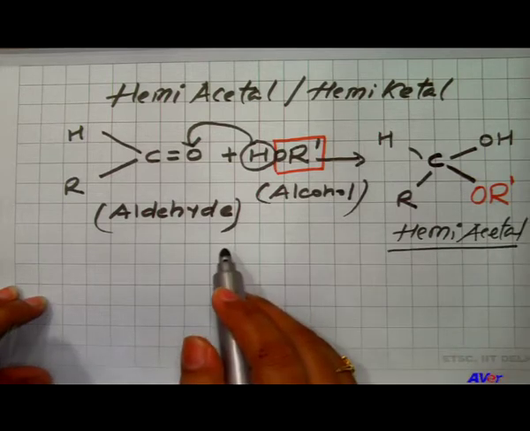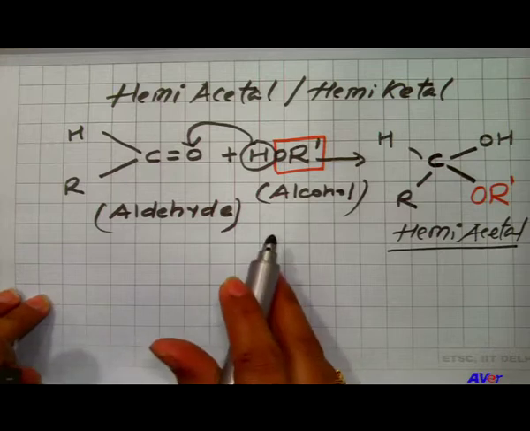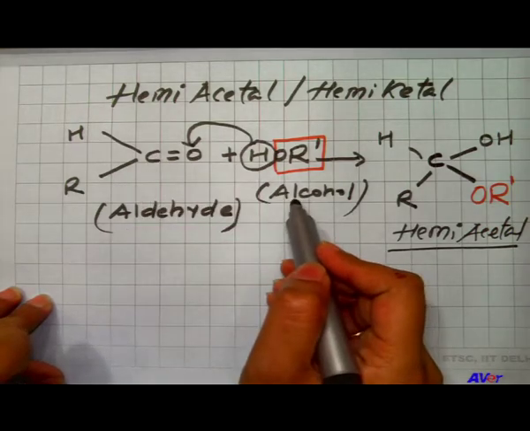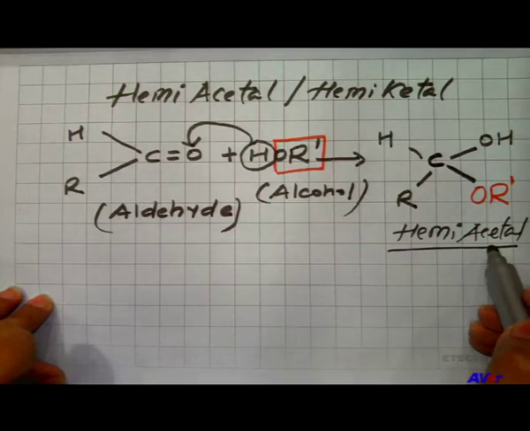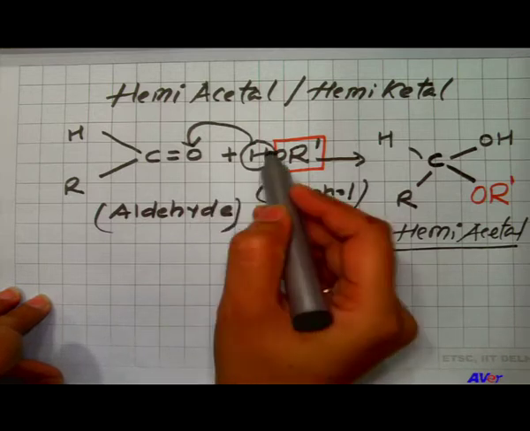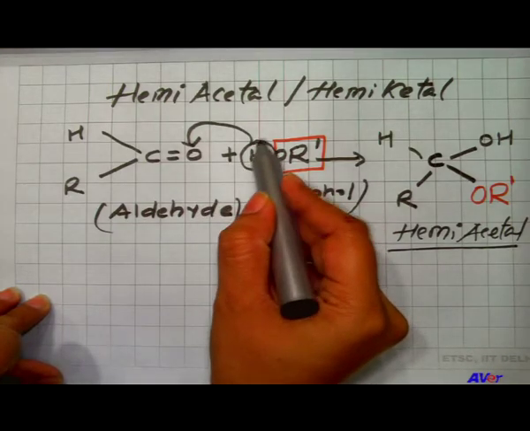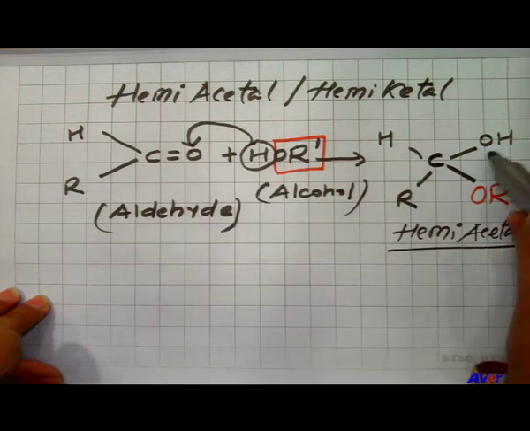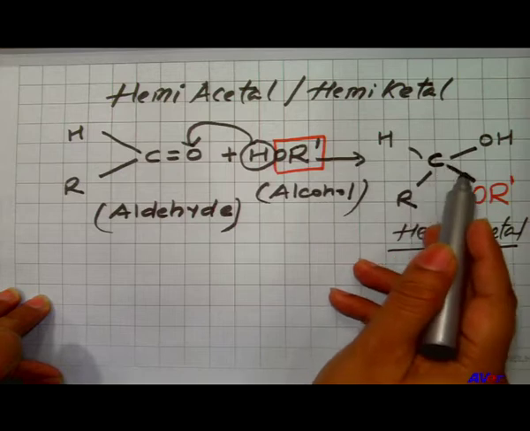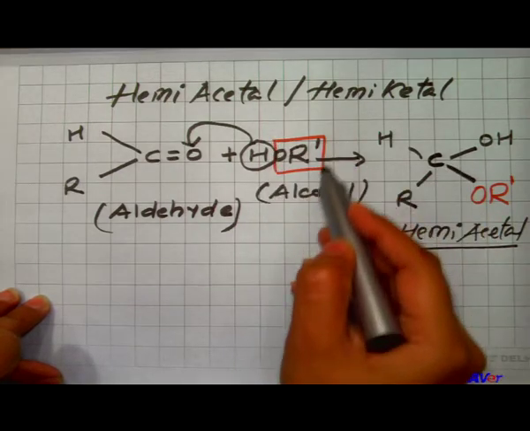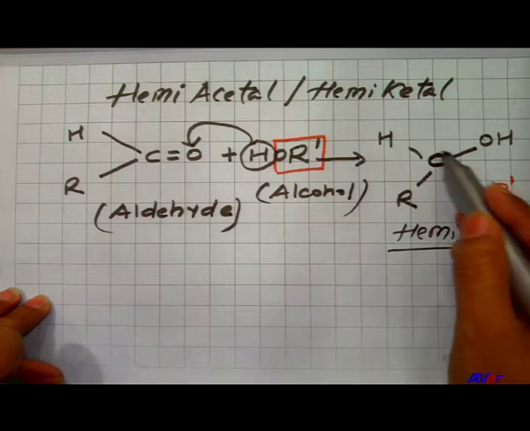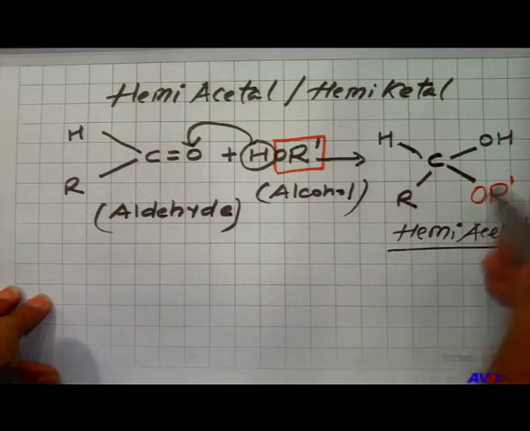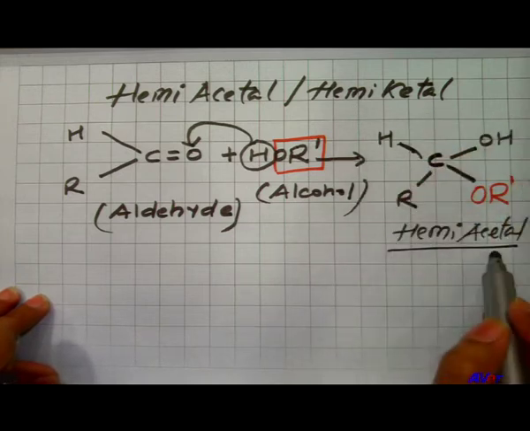I am repeating once again because it is very important to understand the structure of the sugar molecule. Whenever any aldehyde reacts with alcohol, it forms hemiacetal. In this particular reaction, the hydrogen of alcohol will transfer over the oxygen, it will form a hydroxyl group, that is OH, and the 4th valency of the carbon will be satisfied by the remaining part of the alcohol. Now, this particular compound is called hemiacetal.